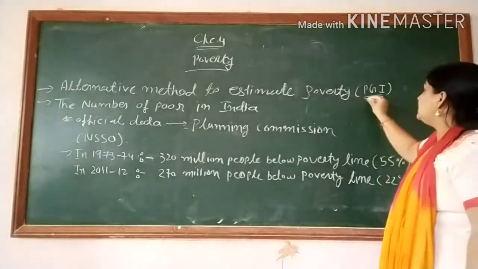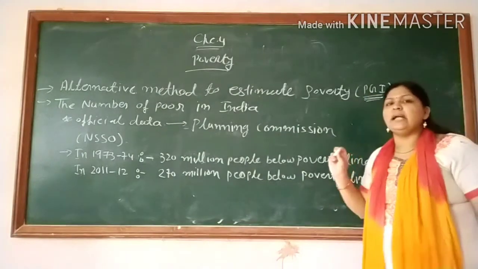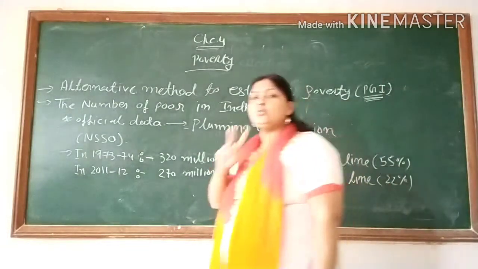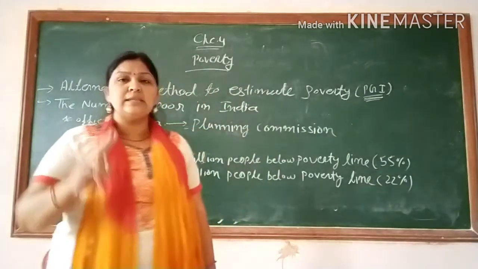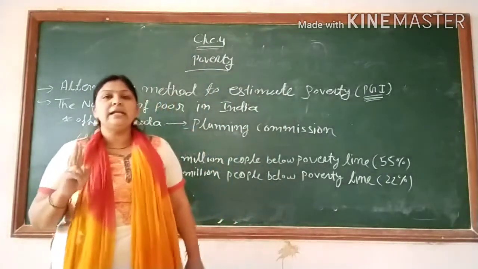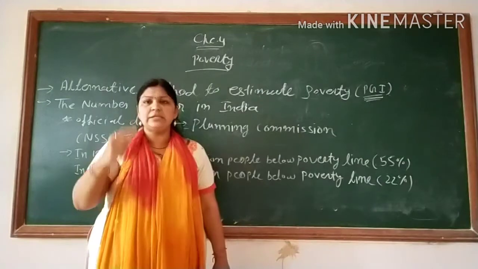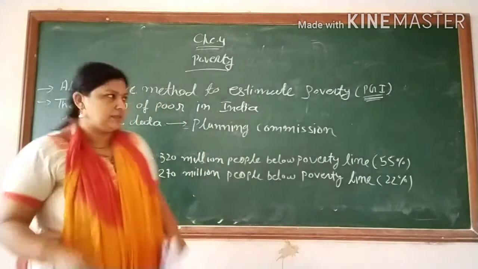This is just an alternative method, but government guidelines depend on two criteria only: first, consumption expenditure, and second, calorie consumption.